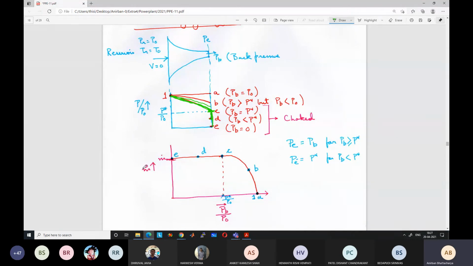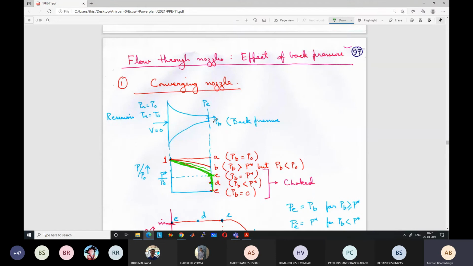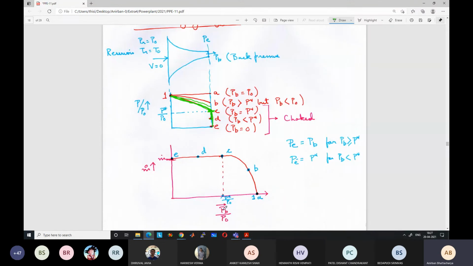So we can plot the mass flow rate also with respect to the pressure ratio, the back pressure. Back pressure is the PB which we are applying at the end. In terms of PB by P0, we can plot the mass flow rate. So we'll start from case A. In case A, PB is equal to P0, so PB by P0 equals 1. So this is the point, PB by P0 equal to 1.